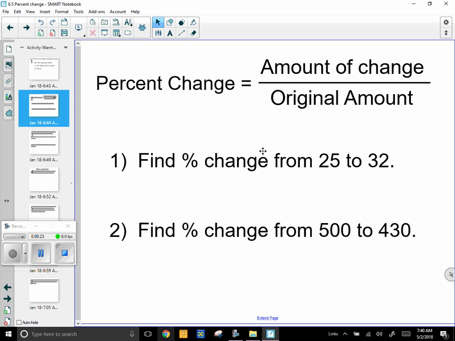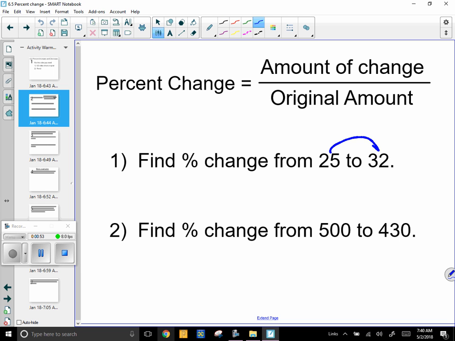First slide tells you how to find it. Percent change is the amount something changes divided by the original amount. So you're going to compare it back to the original amount. So let's look at these first two examples just to get an idea of how this works. I am going from 25 to 32. Let's just say maybe your allowance went from $25 to $32 per month. That'd be pretty generous. So let's find the percent change that allowance went up.